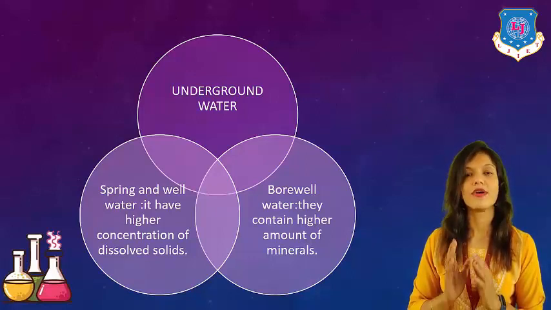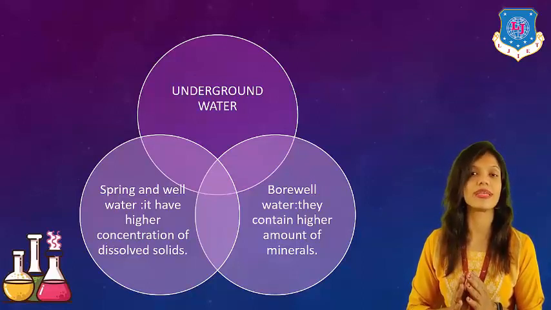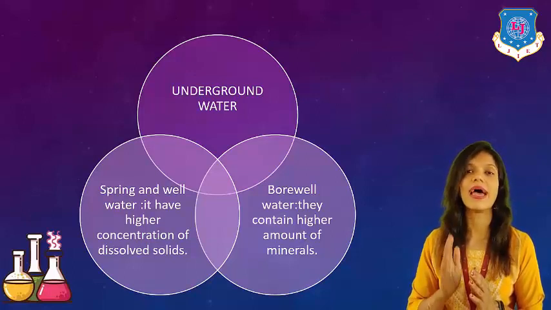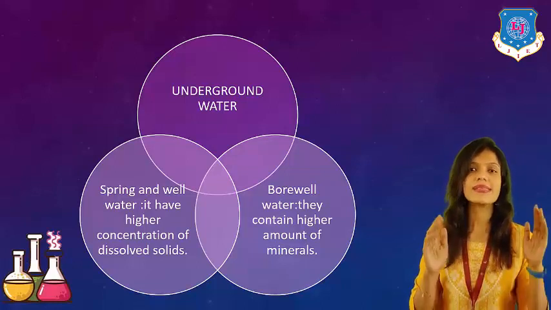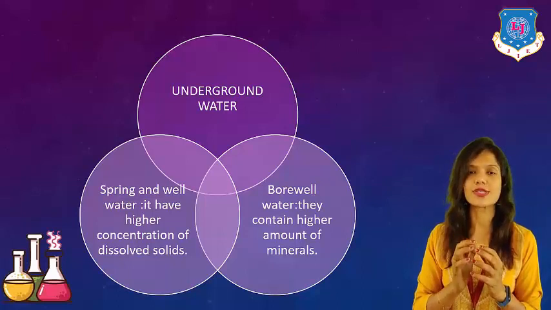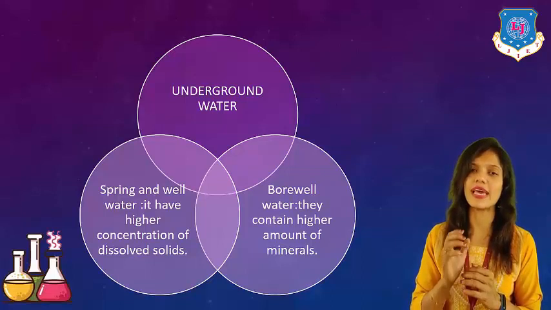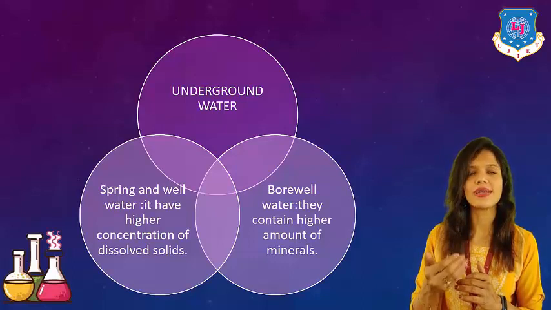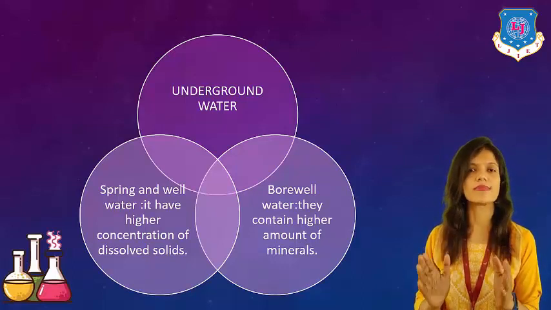We all know that when we don't have rain and don't have water in our rivers, generally in summer in city areas, mainly in metro cities, they have to depend upon borewell water. Such borewell water is mainly the source of drinkable water there. But it contains a very high amount of Ca, Mg, etc. Right? So we need to purify it and then drink it. Otherwise it creates a lot more problems in our body.